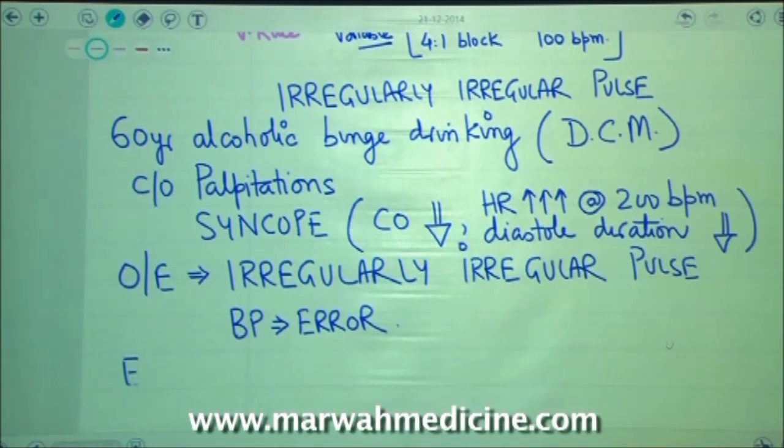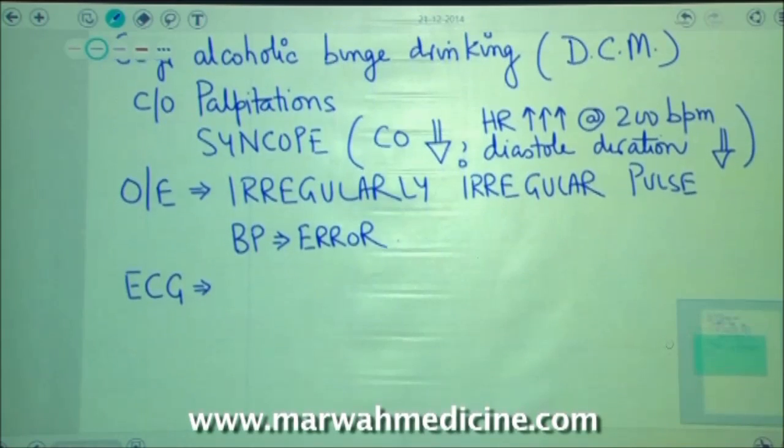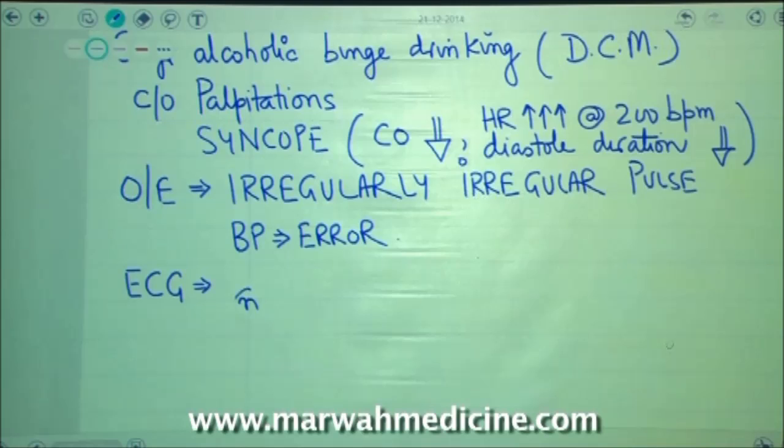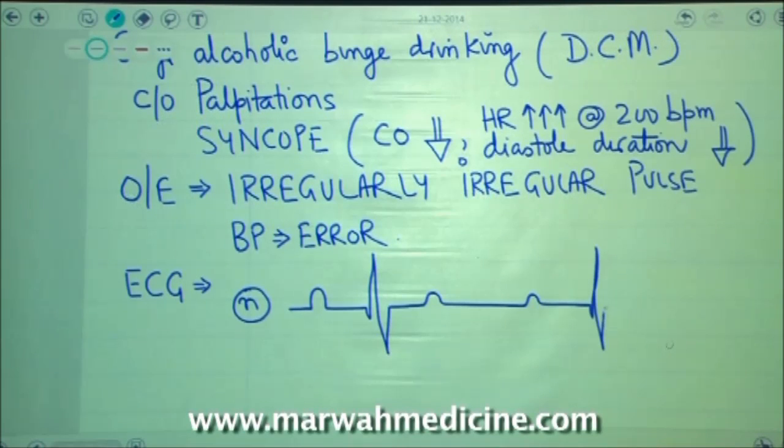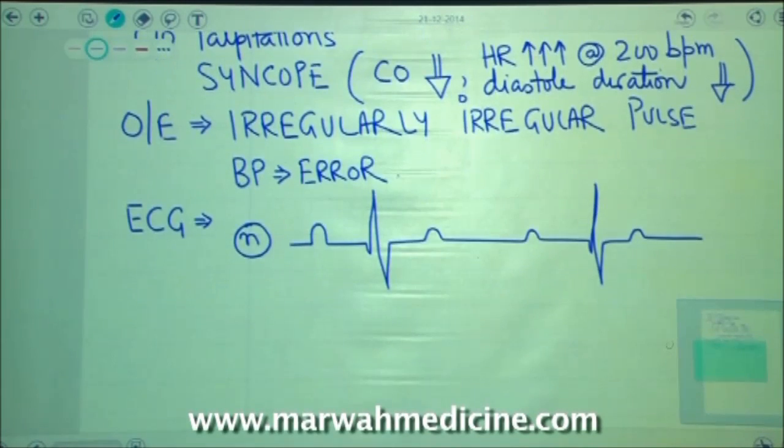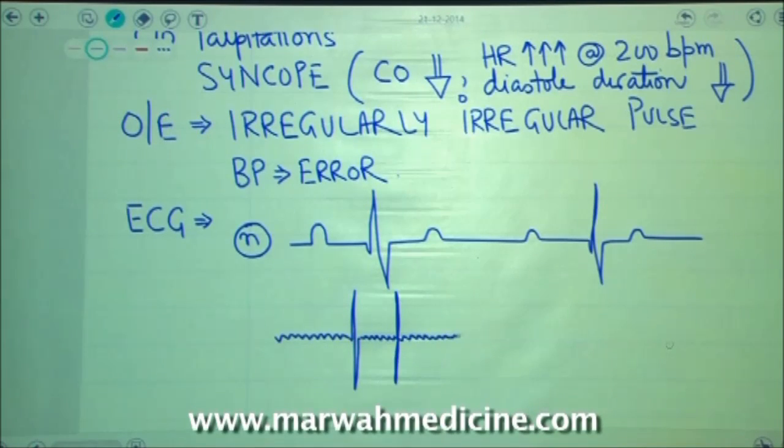To seal the diagnosis, you have to run the ECG on the patient. When you run the ECG, instead of a normal P, Q, R, S, T, what you would get is that they would be twitching because the impulses are landing on the AV node very fast. The QRS complex will be narrow. They would again be twitching. Then an impulse managed to get across to the AV node and the bundle of His.